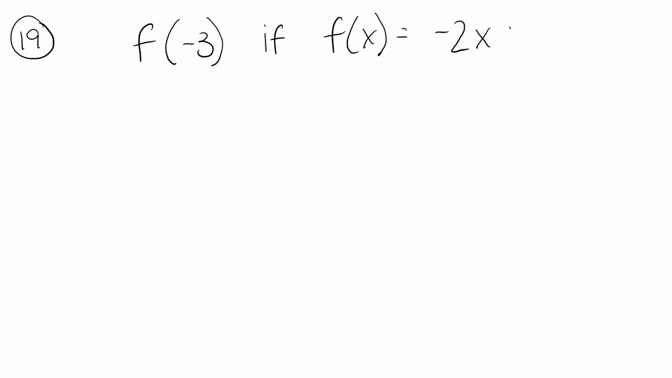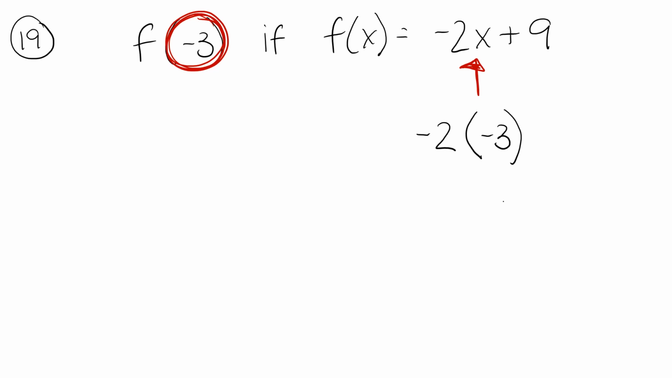For number 19, we have the problem f of -3 if f of x is equal to -2x plus 9. We're going to take our number -3, we're going to plug it into the x value position in the problem. The -2 and the x side by side means multiply, so we're going to multiply the -2 and the -3, and then we're going to add the 9. Now, -2 times -3. 2 times 3 is 6. 2 negatives make a positive, so 6 plus 9 is going to give us an answer of 15.